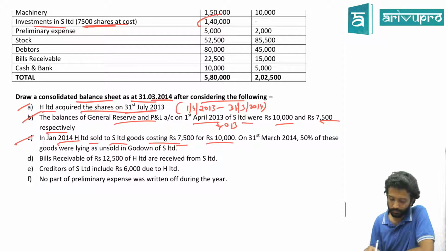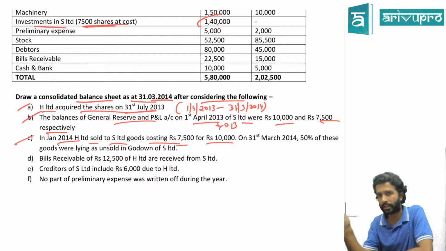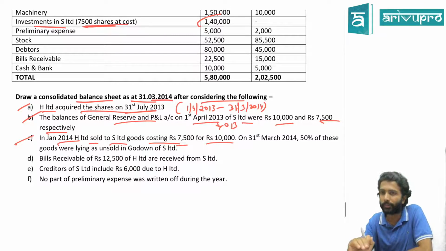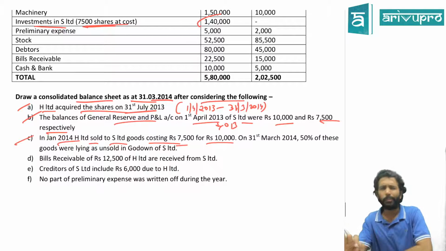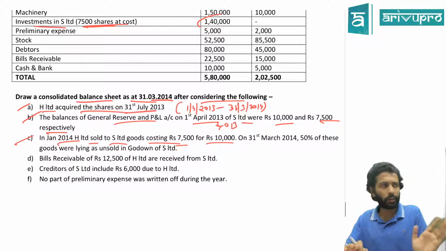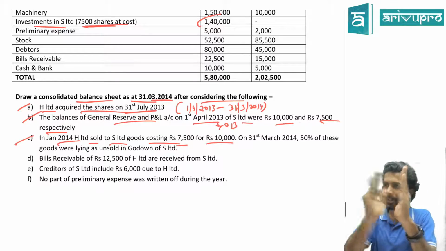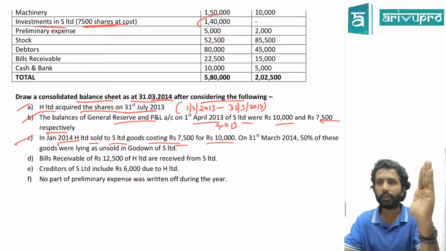Who sold to whom? H to S. Cost 7.5 but sold for 10. That means did H make any profit? How much profit? 2,500. Stop there only. We don't have to read further. H Limited made a profit. Yes or no? As long as H and S are two different companies, one can make profit from the other. Correct?